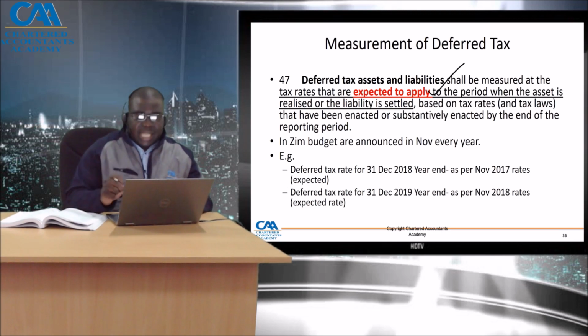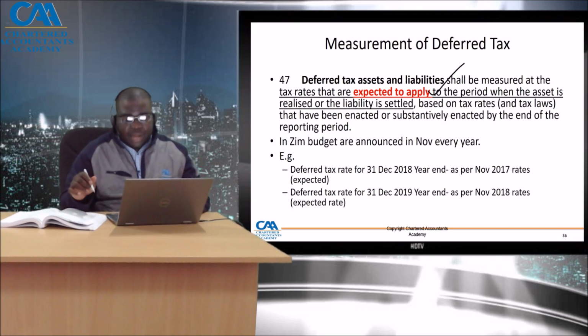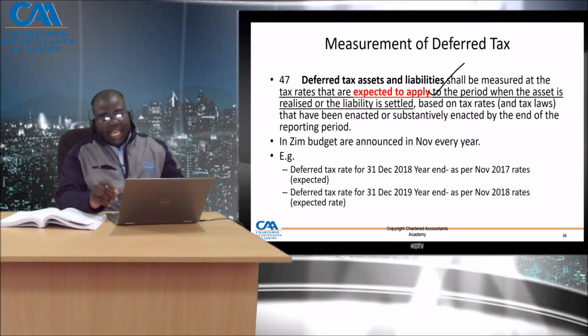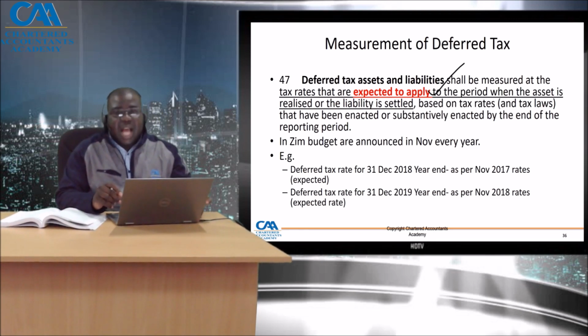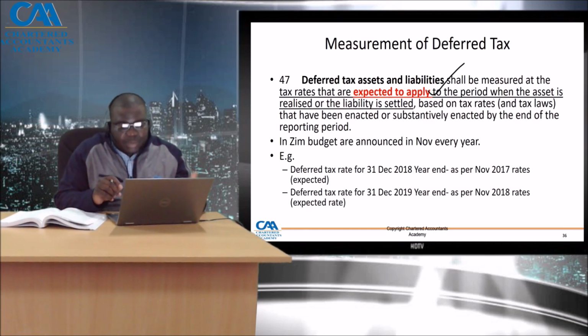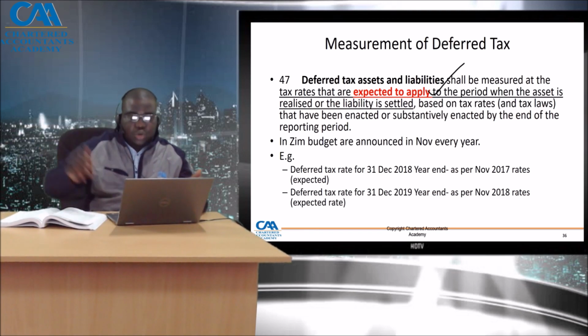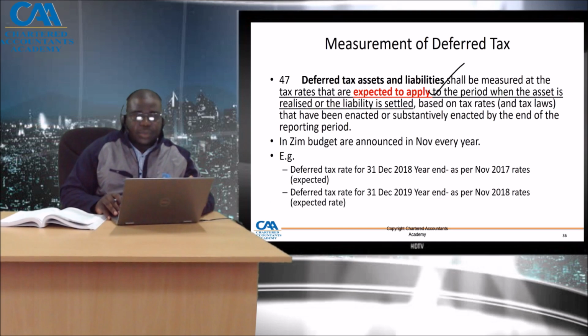When I'm calculating my 2019, I use the 2018 announced rate. But at the same time, for 2018, if the tax rate changes, I would use the new rate that has been announced before the reporting date, because that's what I expect to use in future.